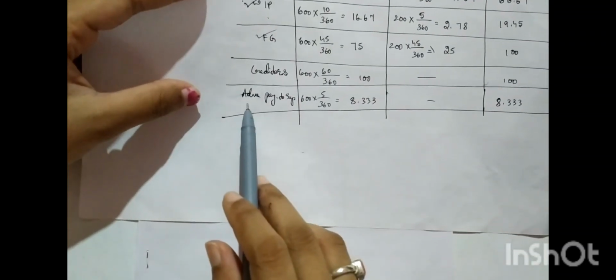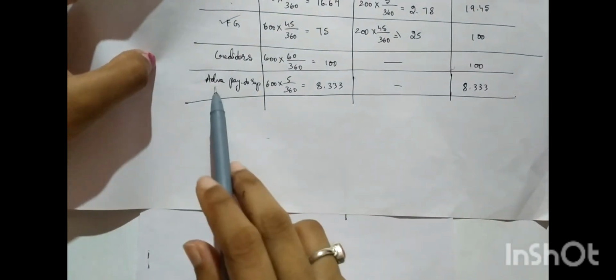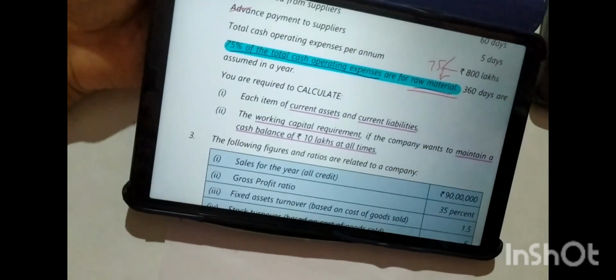And also we have one more thing, that is advance payment to suppliers. It is an advance payment, so it is a current asset. How much? 8.333.